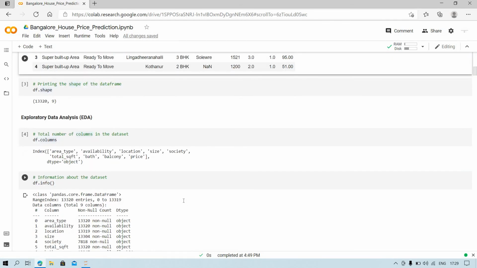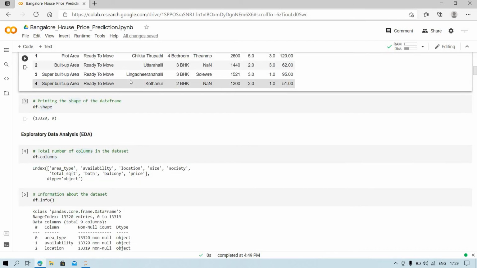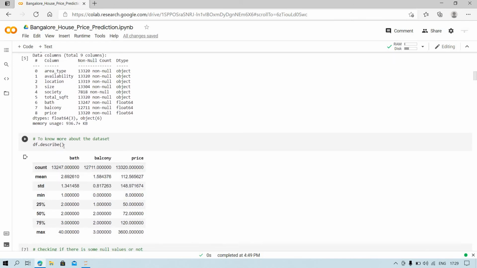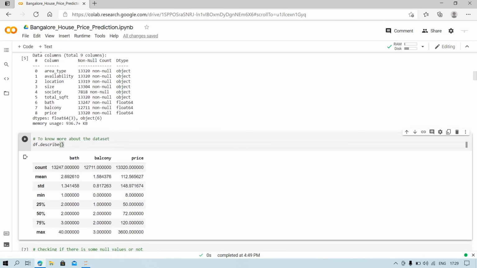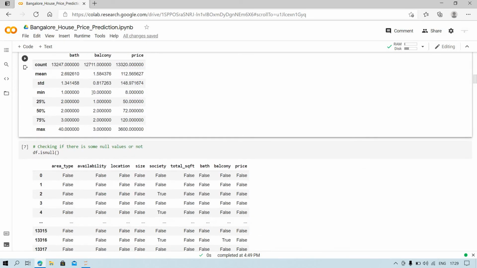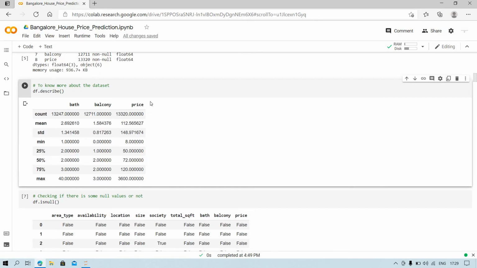So if you want to get the description for the categorical features, you will pass the argument include equal to all. Okay, then you will get the description for all the features. These are the description only for the numerical features.